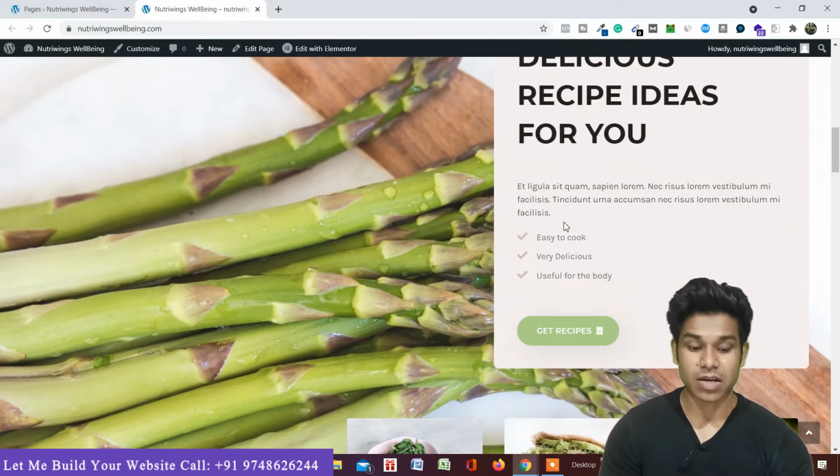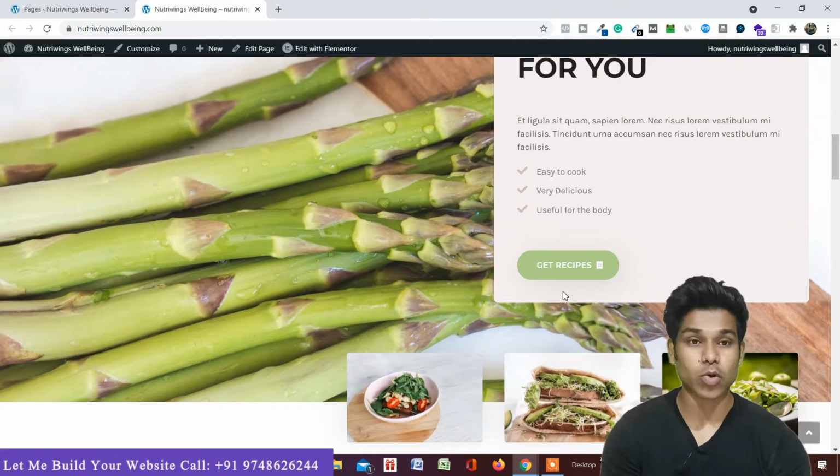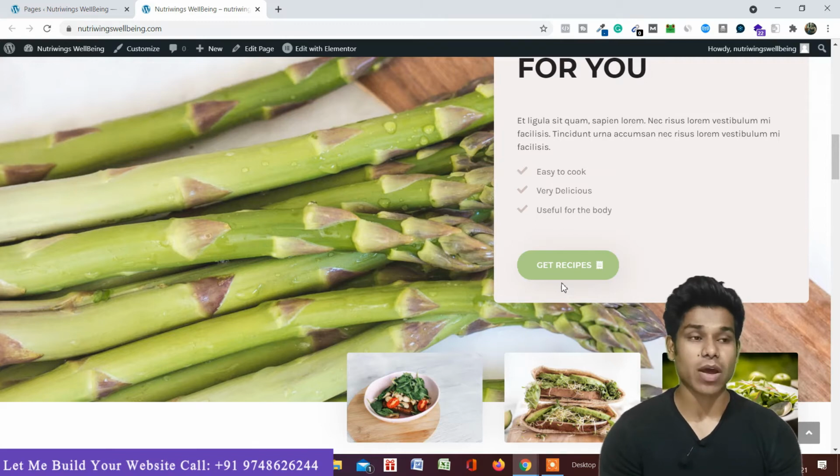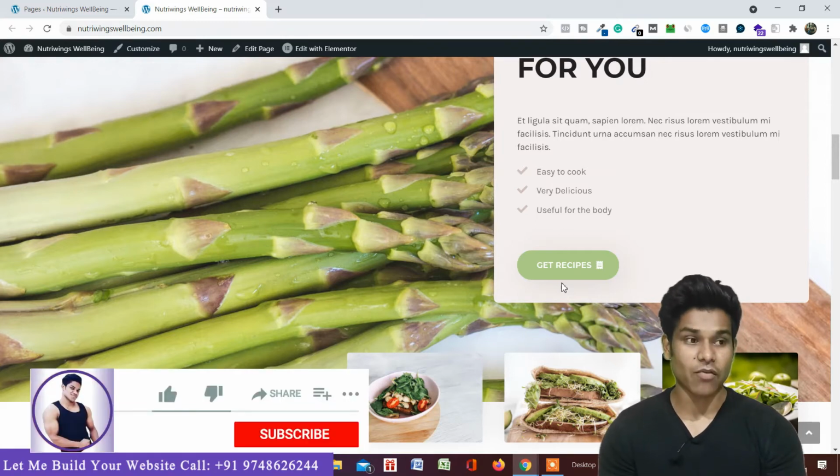I have given a little bit of description, and here I have provided a call to action button, get recipe. So whenever they read this benefit and if they want to get this recipe, they can easily click here and they can download it. And you have to design your recipe in such a way that it's related to your website, where you are promoting